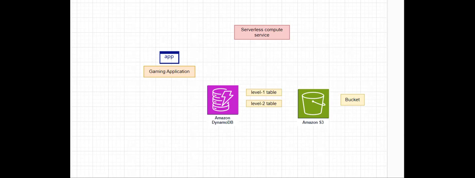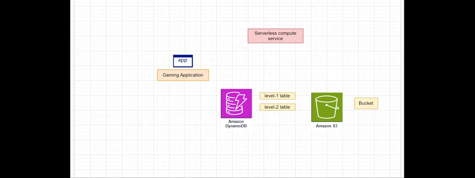Hello guys, welcome back. In this video, let us see and learn one more important service. Before moving to that, let us move on with the need. Let's say I have a gaming application which will generate some data, that is, whenever a user logs in or starts my game by using this gaming application,